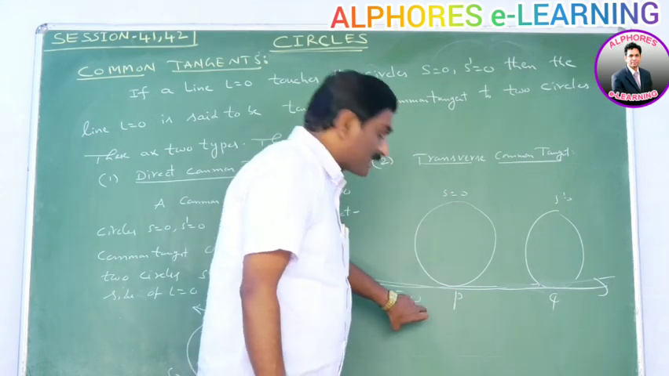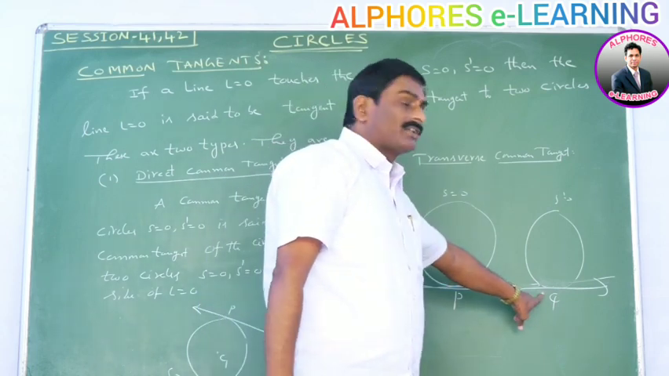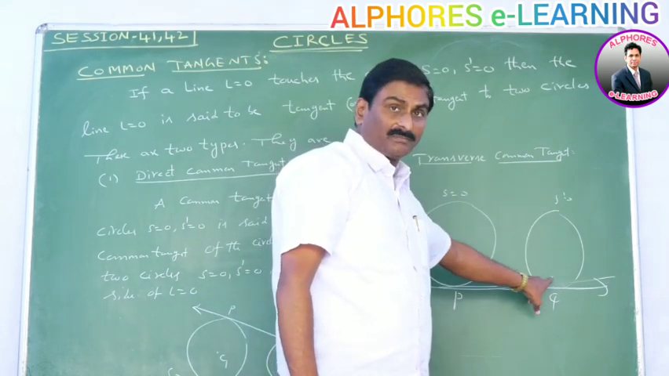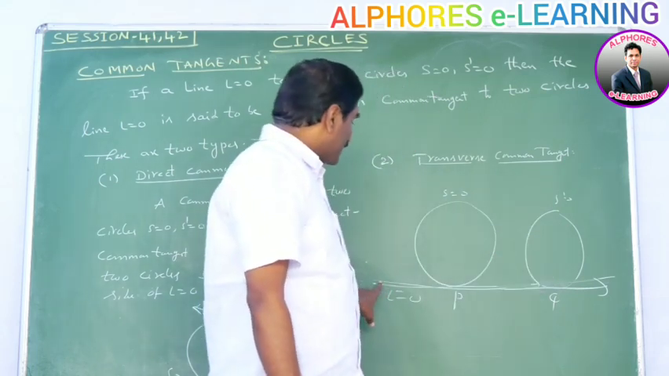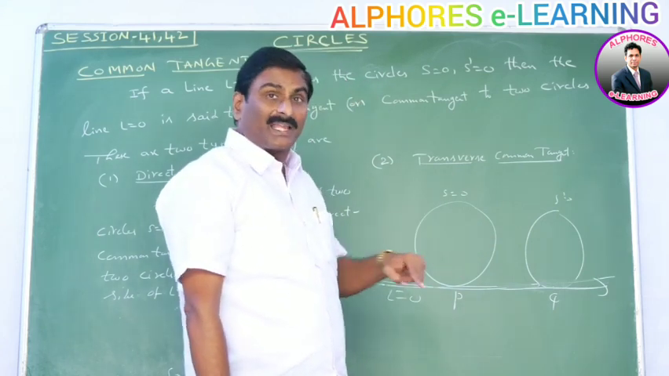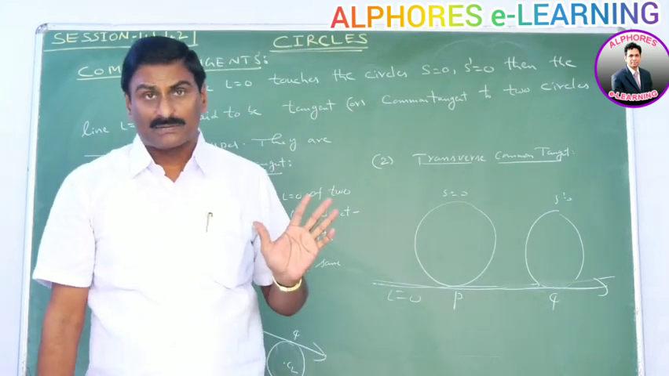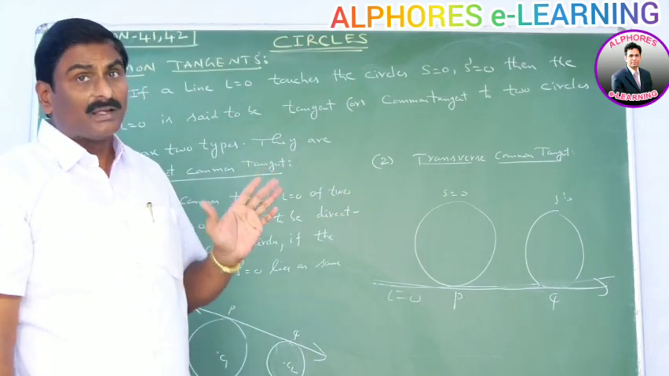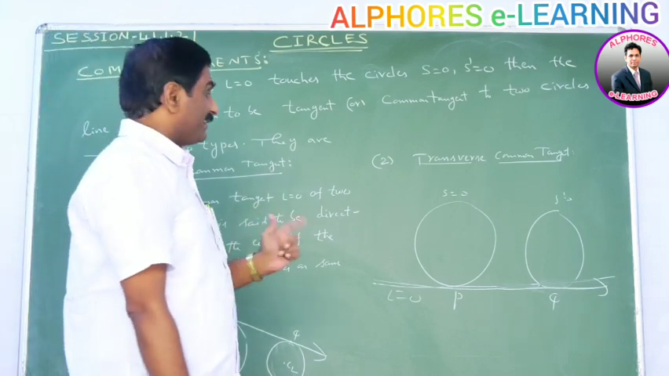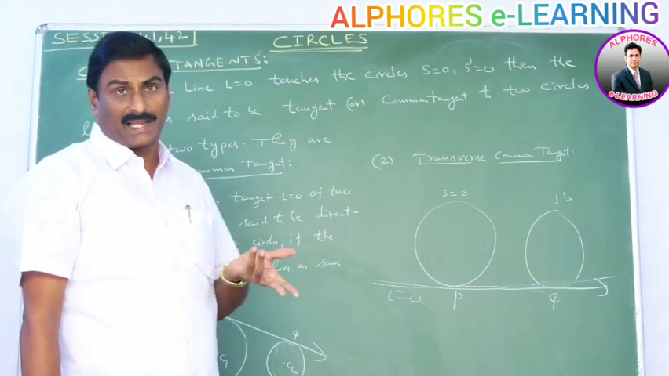This line L is equal to 0 is the tangent to the first circle, and this line L is equal to 0 is a tangent to the second circle. This line is the tangent for both of the circles. That means this line is said to be a common tangent for both of the circles. Okay, these common tangents are of two types: direct common tangent and transverse common tangent.